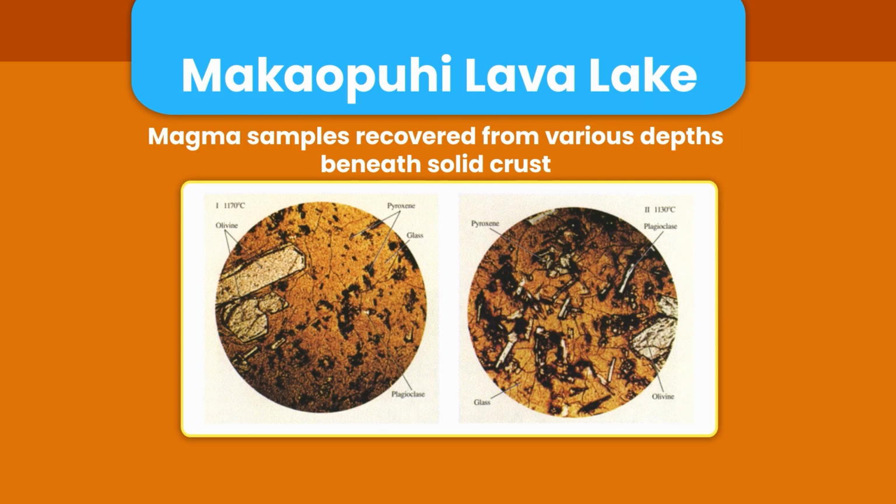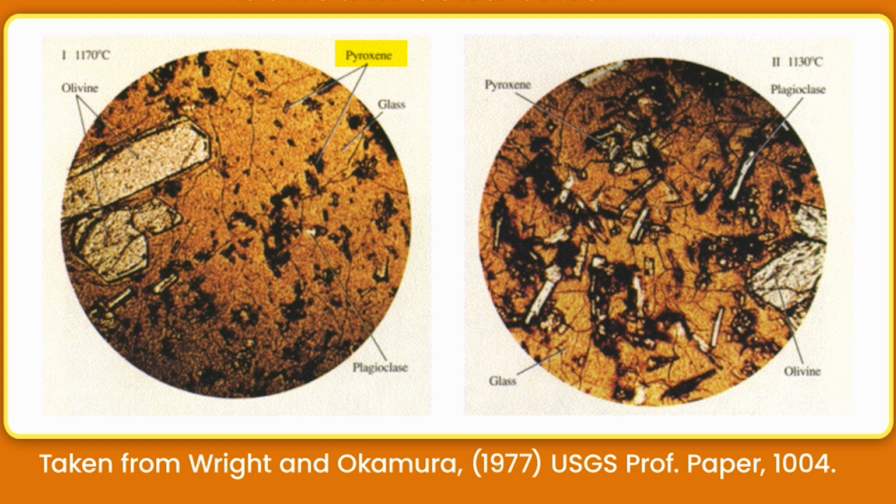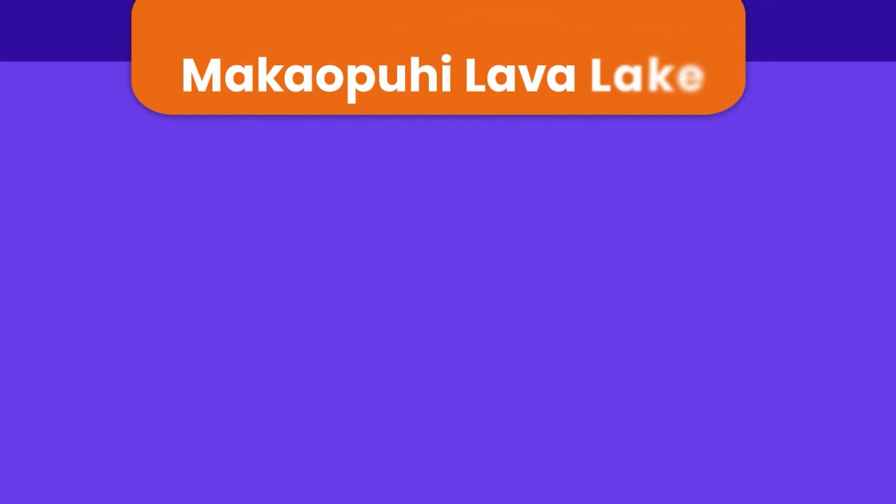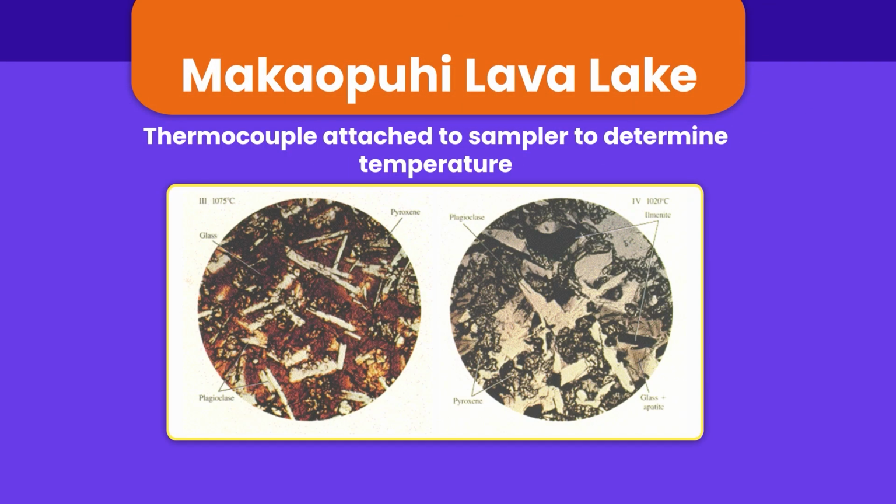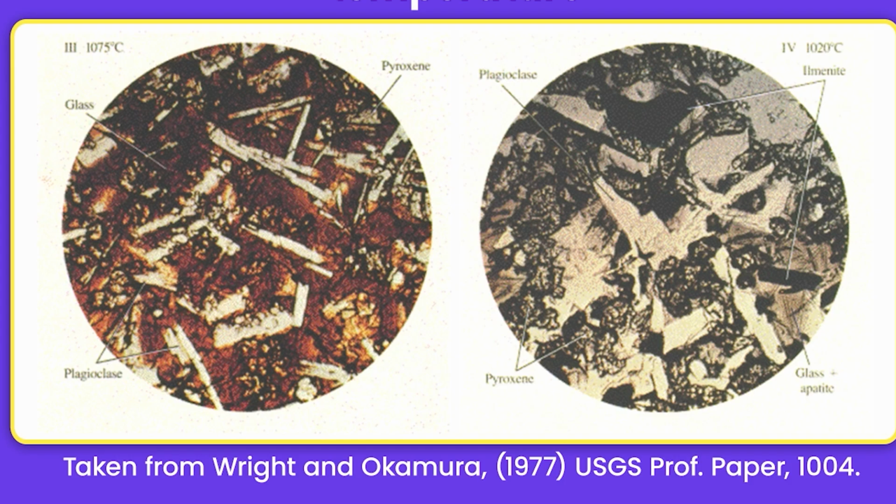Magma samples were recovered from various depths beneath the solid crust and are shown in this photograph. Here I am showing you pyroxene, glass, olivine. These are all minerals present in the magma. Here again, the thermocouple attached to the sampler to determine temperature is shown, of the same area, and the minerals are glass, pyroxene, plagioclase. Both these figures, one is under cross polarized light, the other under plane polarized light.